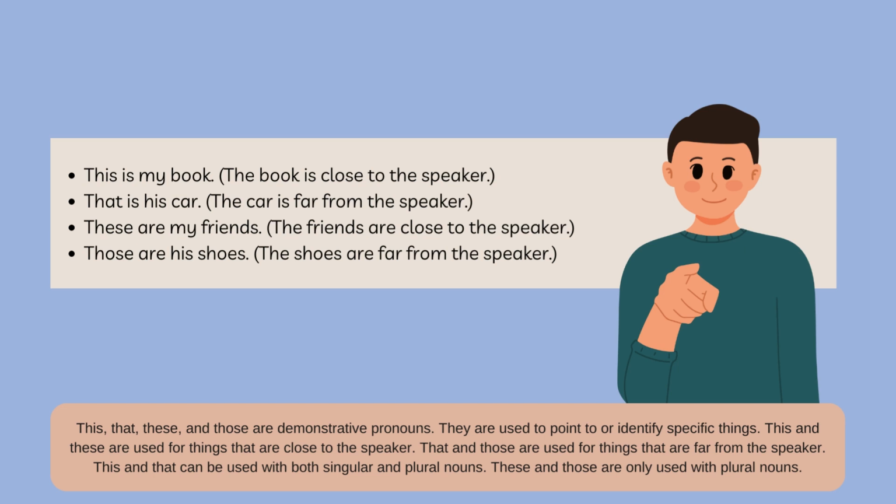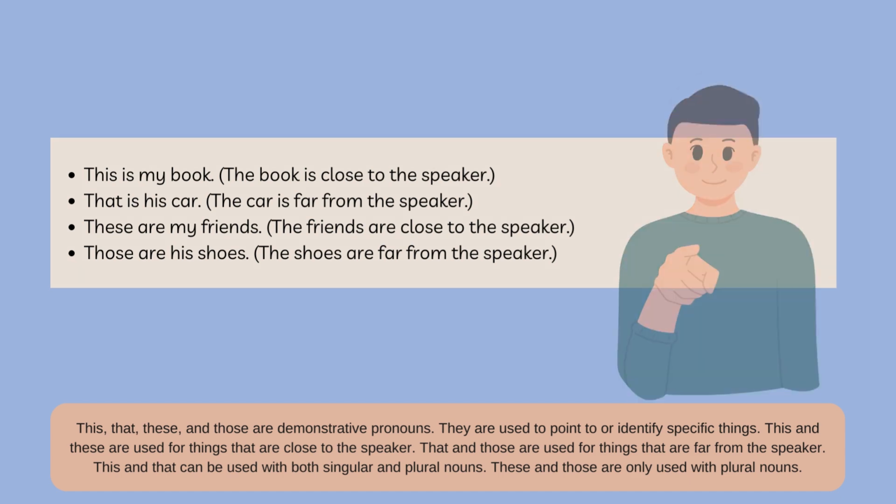This is my book. The book is close to the speaker. That is his car. The car is far from the speaker. These are my friends. The friends are close to the speaker. Those are his shoes. The shoes are far from the speaker.